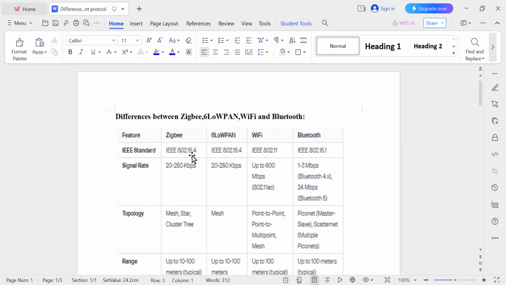Here it is 802.15.4. It is also 15.4. Here it is 802.11, and here it is 15.1. So these things you should write. Next is about signal rate.